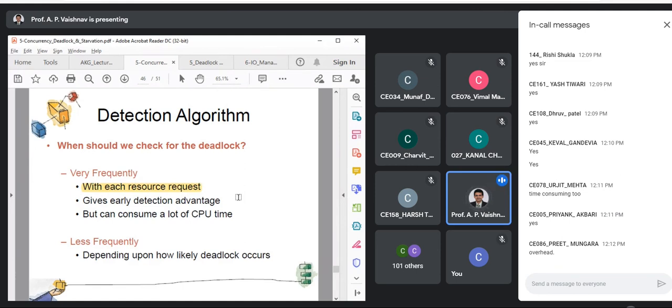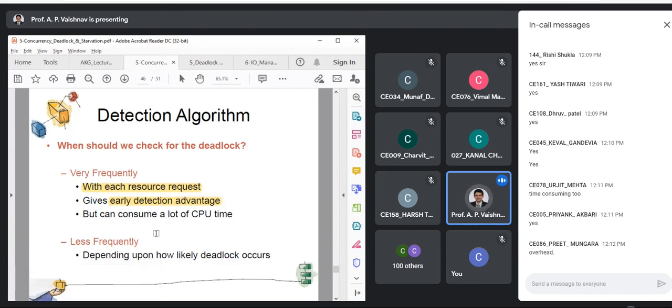But still, what is the advantage over here? Early detection. Instead of detecting after a large period, if you detect after every request, there will be less cost of recovery. Because right now two processes might be in a deadlock situation.